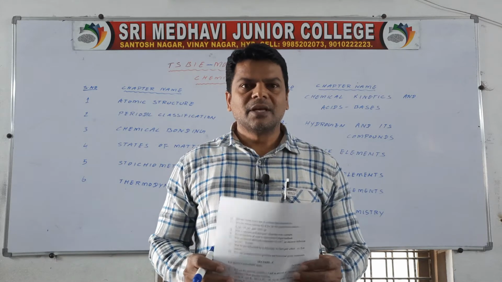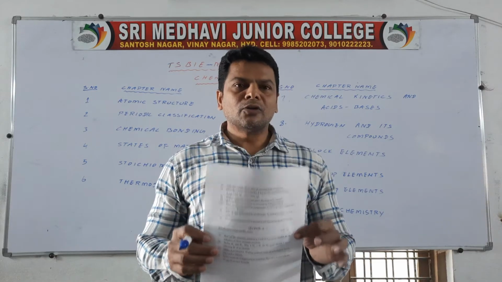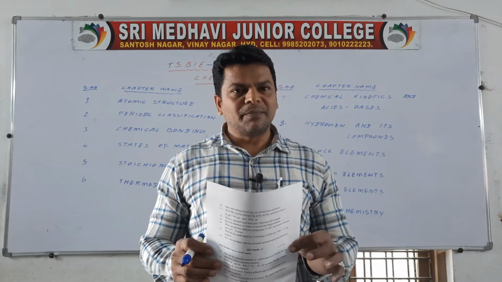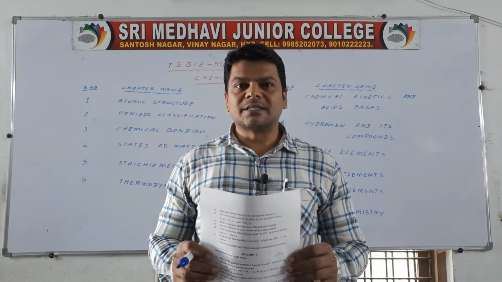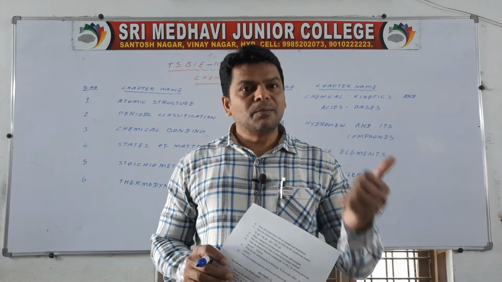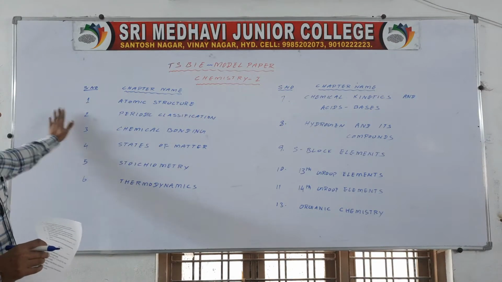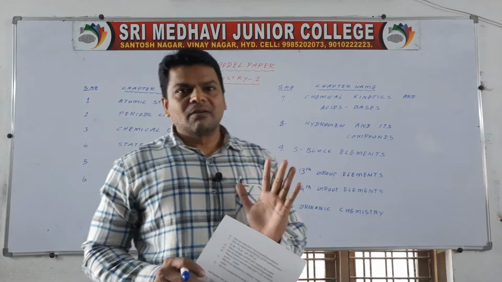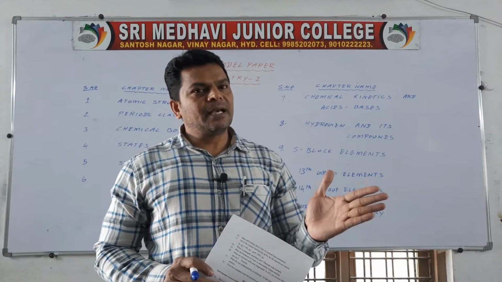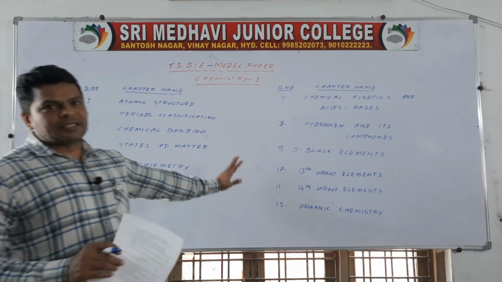So chemistry. You know students, in this model paper we are going to discuss how the questions are coming from each chapter and what the marks variation is. That is nothing but a blueprint. See students, we have total 13 chapters. One chapter is deleted, that is environmental chemistry. The remaining 12 chapters are given here.